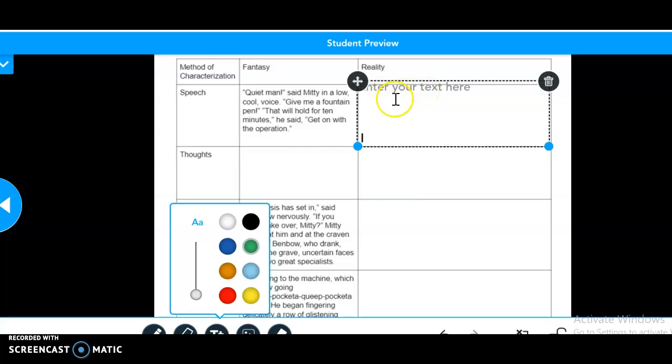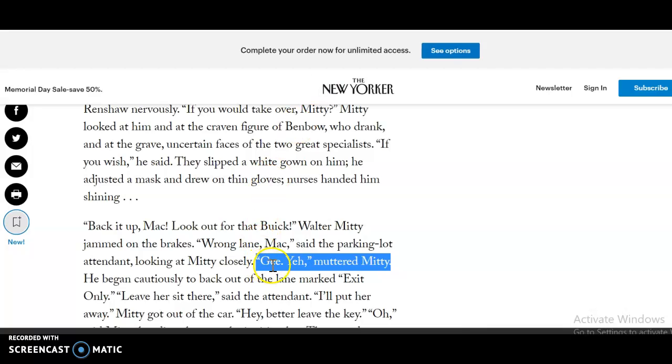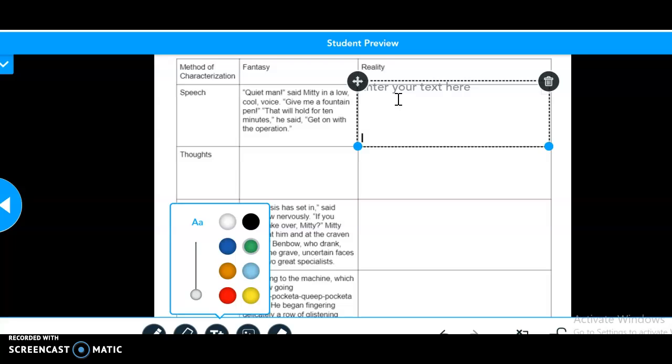Let's see how he talks in reality to the garage guy. "Gee, yeah," muttered Mitty. So, does that seem very confident? Control C. Paste. Oh, Control V. "Gee, yeah," muttered Mitty.